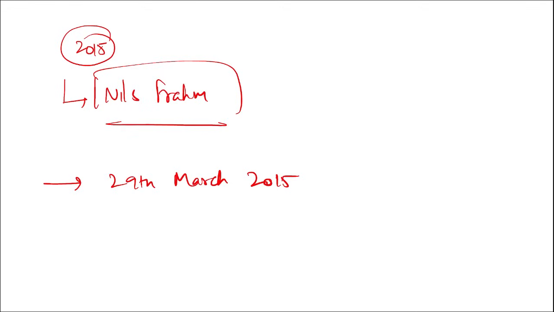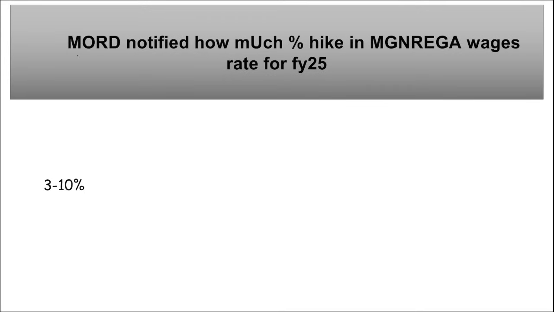So friends, these were your important current affairs. Now let's move to some revision part that will be important from your revision perspective. First question is MoRD, that is Ministry of Rural Development, has notified how much percent hike in MGNREGA wages rate for fiscal year 25. That is the wages of MGNREGA workers, that is Mahatma Gandhi National Rural Employment Guarantee Act. How much percent their wages will be increasing for fiscal year 25? So a 3 to 10% increment will be seen in the wages of the MGNREGA workers, right? Take a note of this.